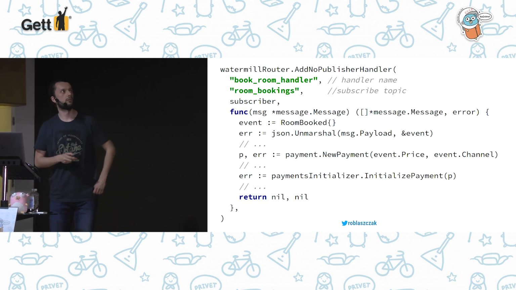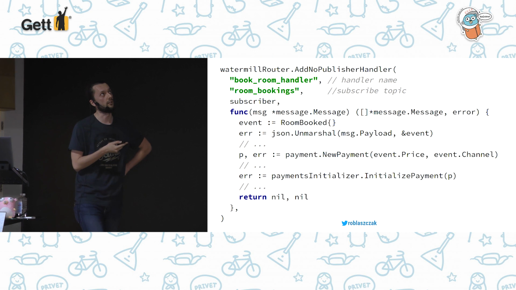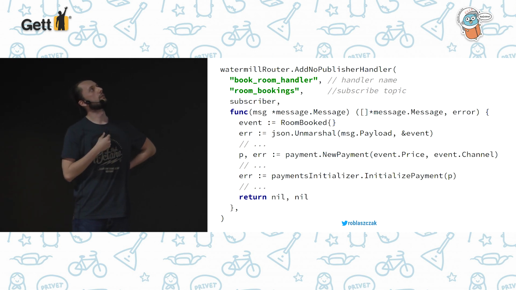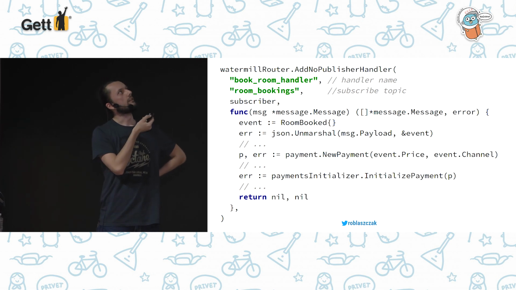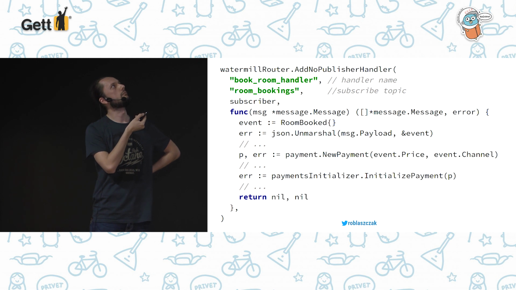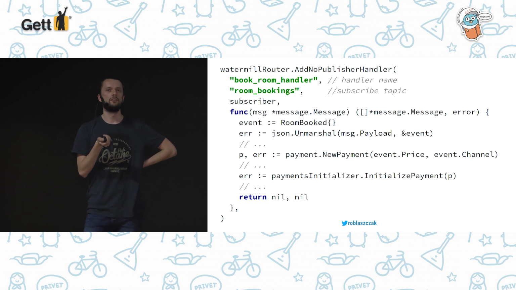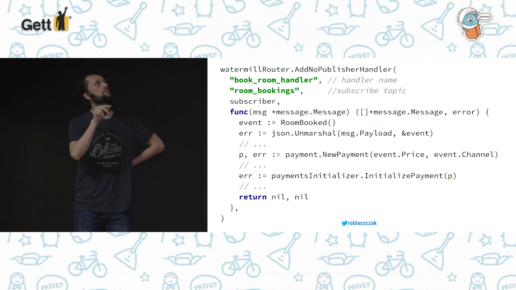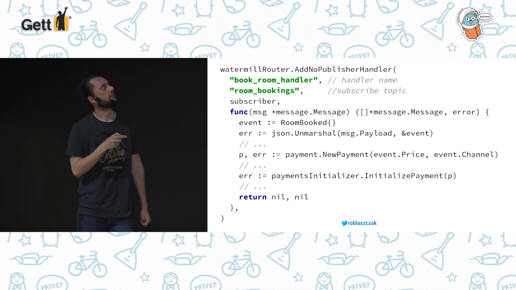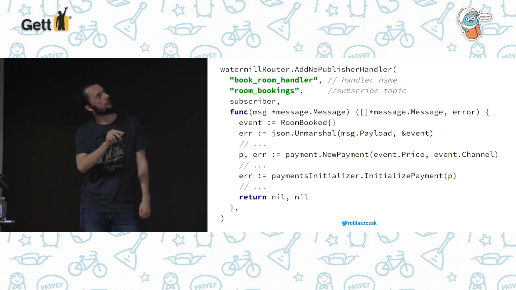We moved all this part connected with the payment initialization to this handler. Let's start from the top. At the top you have the handler name, and it doesn't matter at all how it's named, but the more important parameter is room booking. It's the topic from which we'll be consuming this event. You can remember that we were publishing messages to this topic. And also we need a subscriber instance, which we created also. And here's the body of our handler.